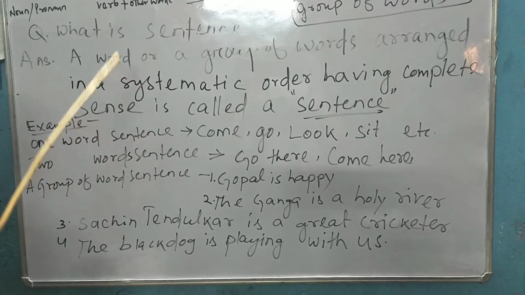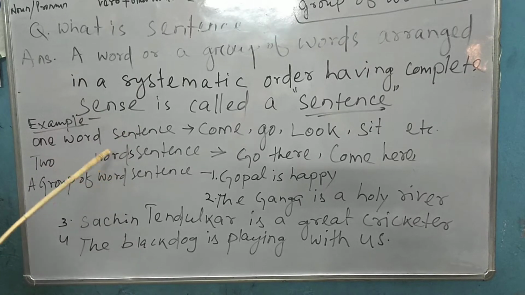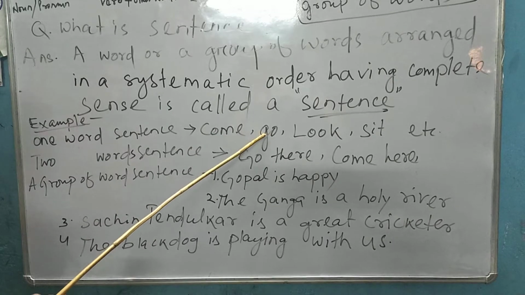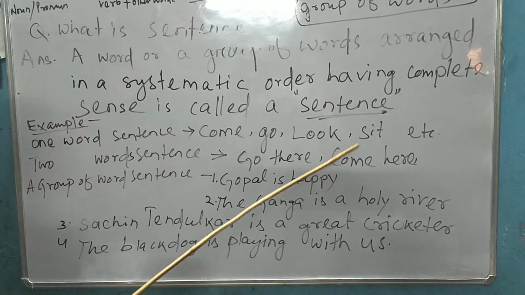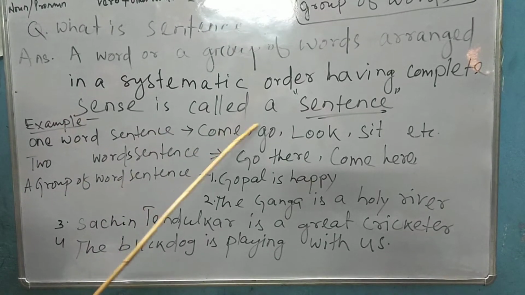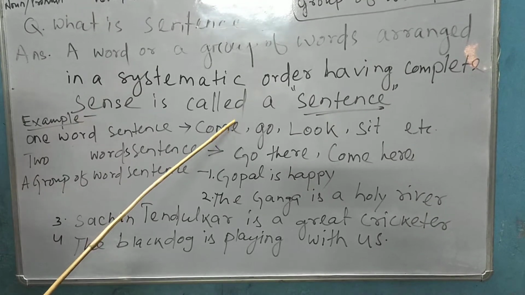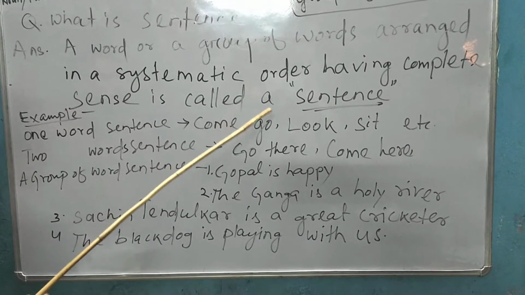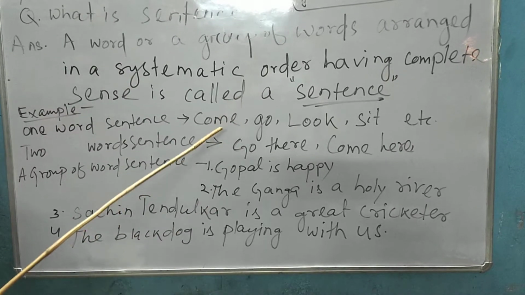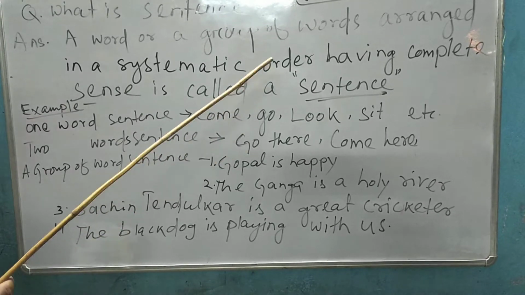So, for example, a one word sentence. What is a one word sentence? That means you call to your friend: come, go, look, sit, etc. This is a one word sentence. You are calling or addressing someone. You are ordering someone to come here or go there.